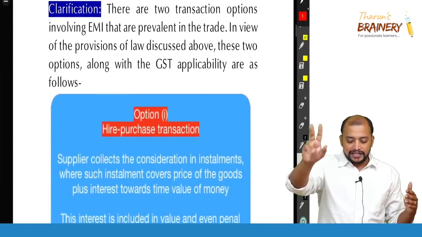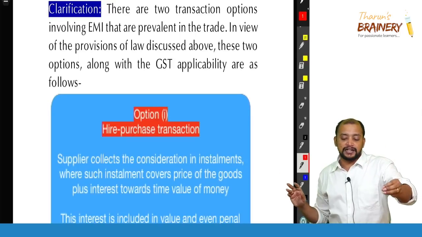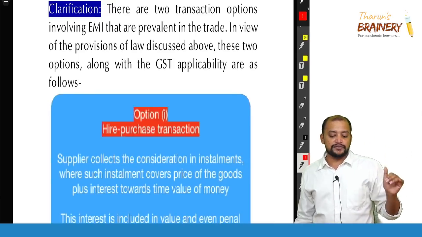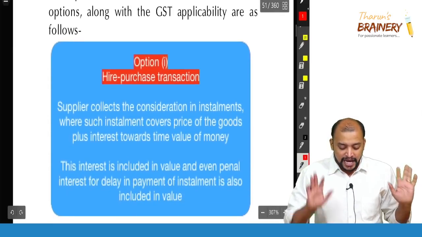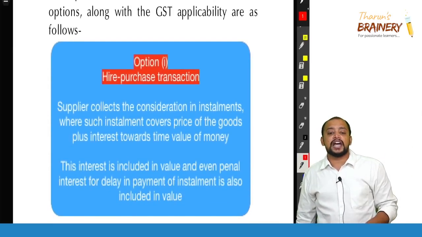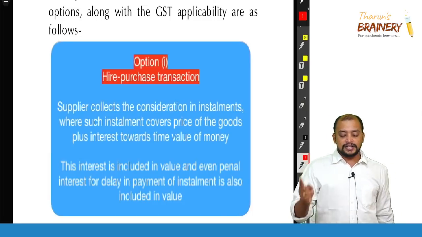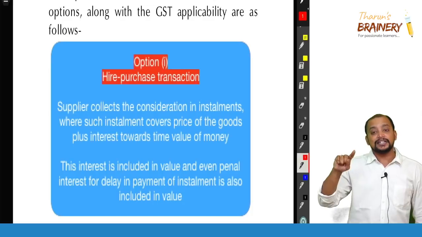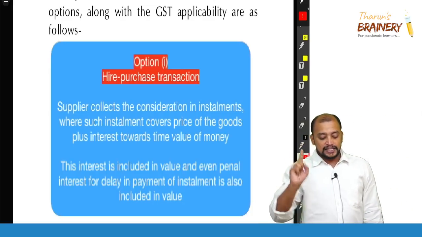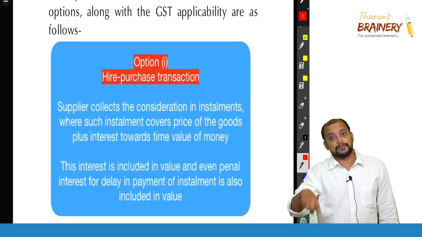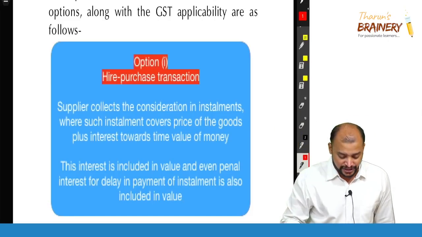There are two transaction options involving EMI that are prevalent in the trade. In view of the provisions of law discussed above, these two options along with GST applicability are as follows. Hire purchase transaction: what happens here? The supplier collects consideration in installments, where each installment covers the price of the goods plus interest towards the time value of money. This interest is included in the value, and even penal interest for delay in payment of an installment is included in the value chargeable to GST.